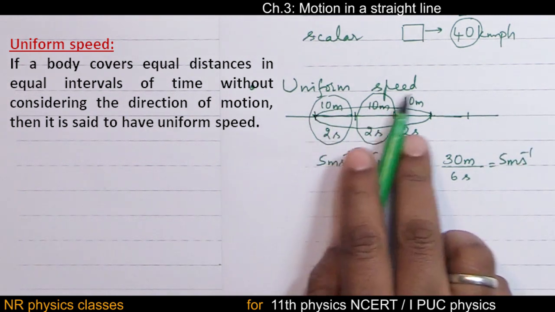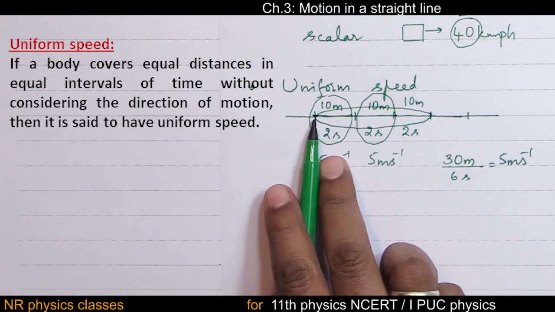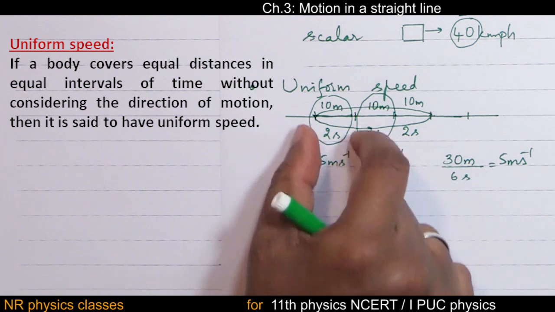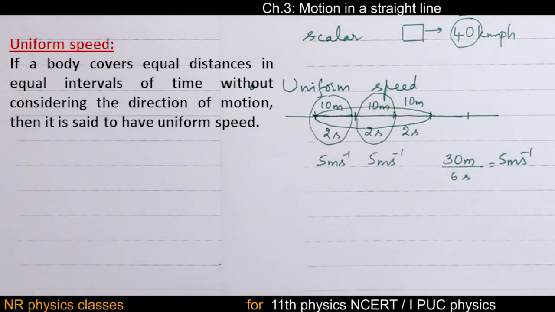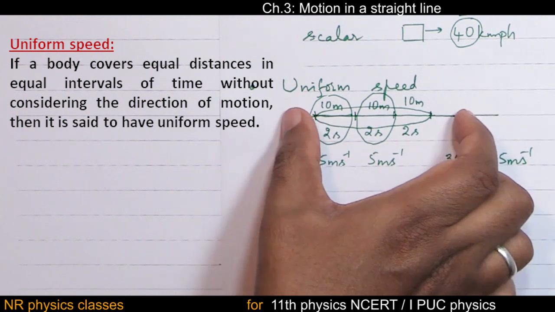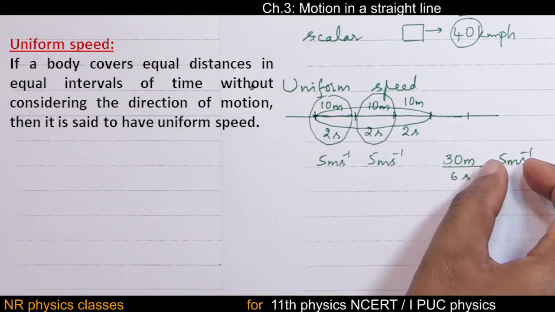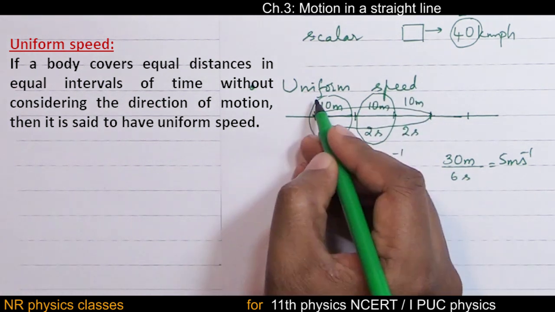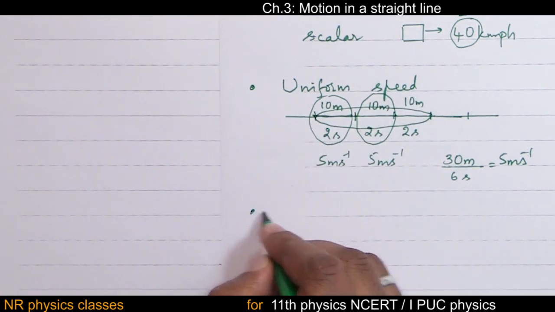So speed is said to be uniform if a body covers equal distances in equal intervals of time, however small the interval may be. You calculate for a smaller interval or a bigger interval, you should end up with the same number. If it is so, then it is uniform speed. Then the opposite of uniform is non-uniform.